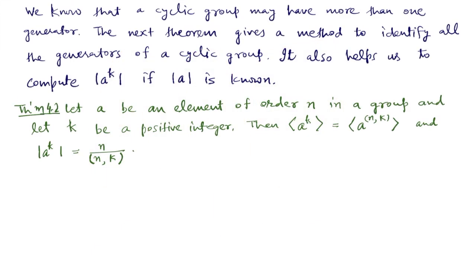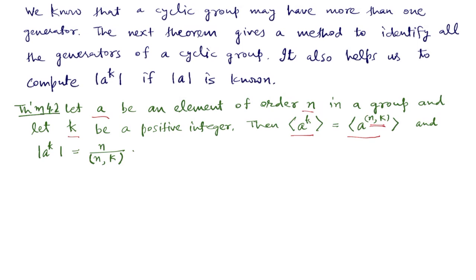In this video, we shall prove this theorem and three of its corollaries. The theorem says that if a is any element of order n in a group and k is any positive integer, then the cyclic group generated by a to the power k and the cyclic group generated by a raised to the power GCD of n and k are the same.